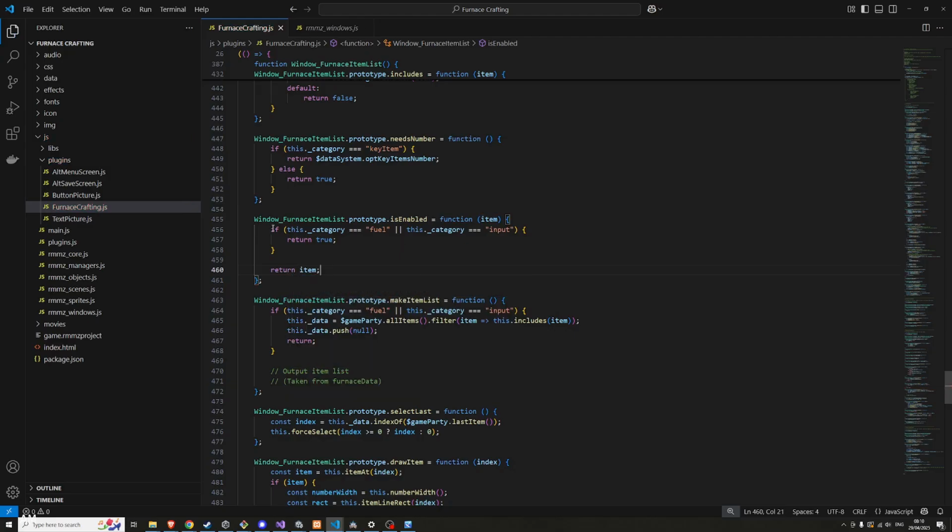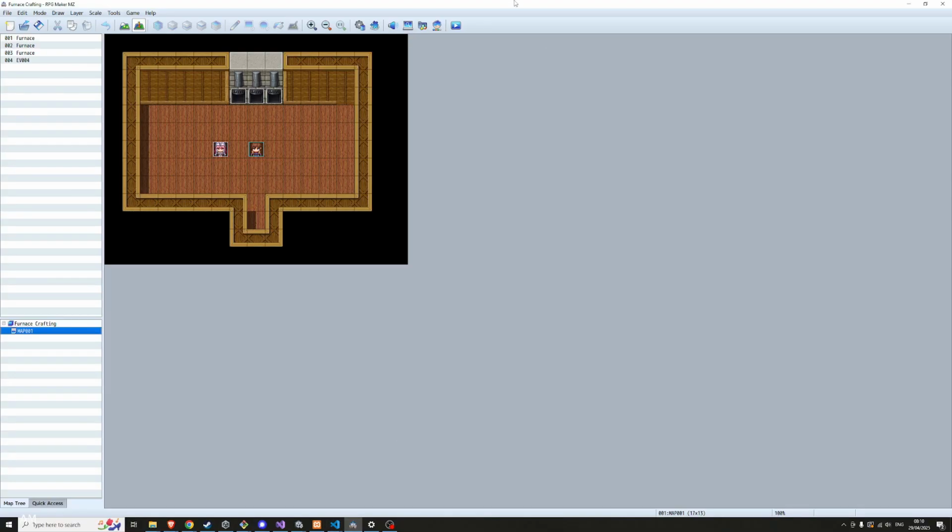So this says if you're in the fuel or the input menu, an item can always be selected, whether that is nothing or whether that's an item. And then the only other case is the output. So we're saying if the item is a thing, if the item does exist, then it's enabled. But if the item doesn't exist, then it's not enabled, which means they can't click it. That sounds like solid logic. We'll see if it works later though.